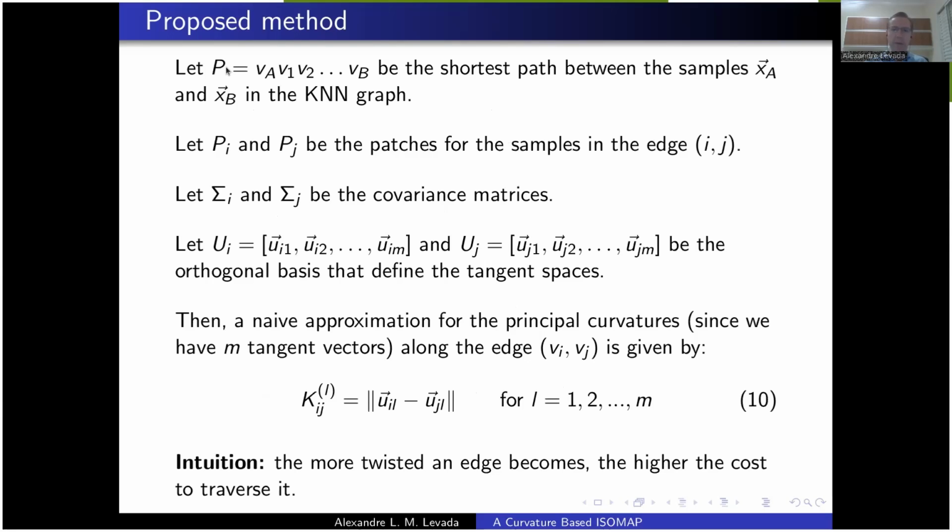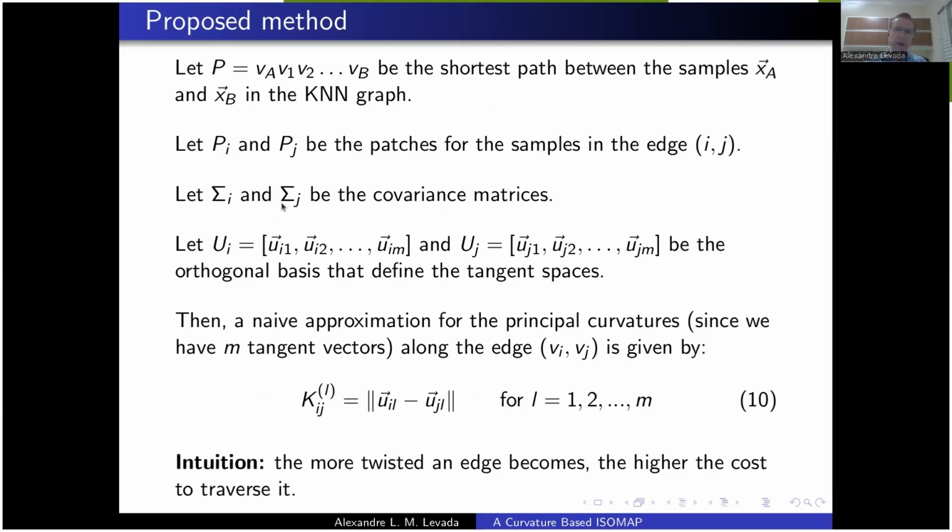Basically, if we have a path, a shortest path P from v_a to v_b, linking the samples x_a and x_b in the graph, we have for each edge of this path two patches, defining its vertices i and j.